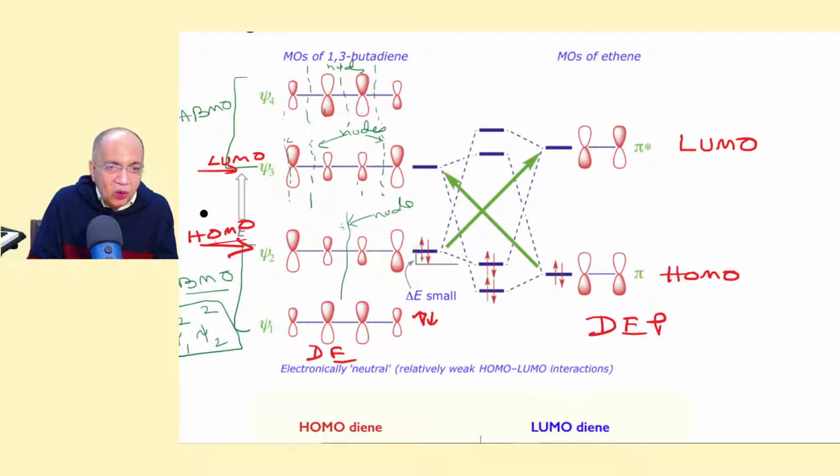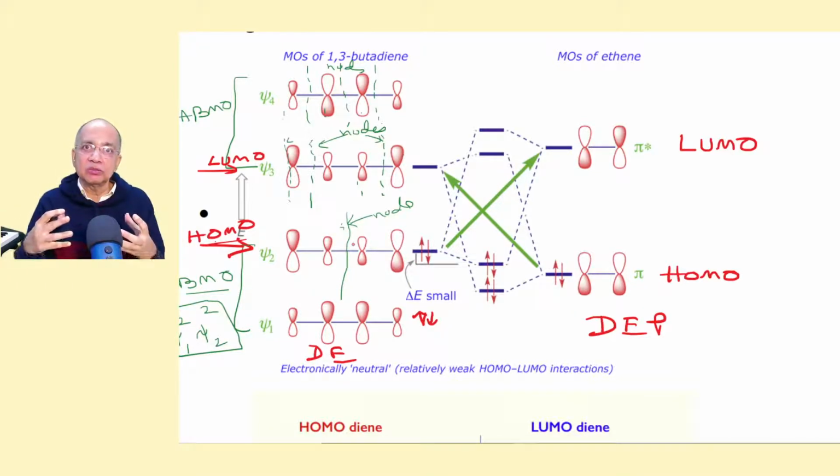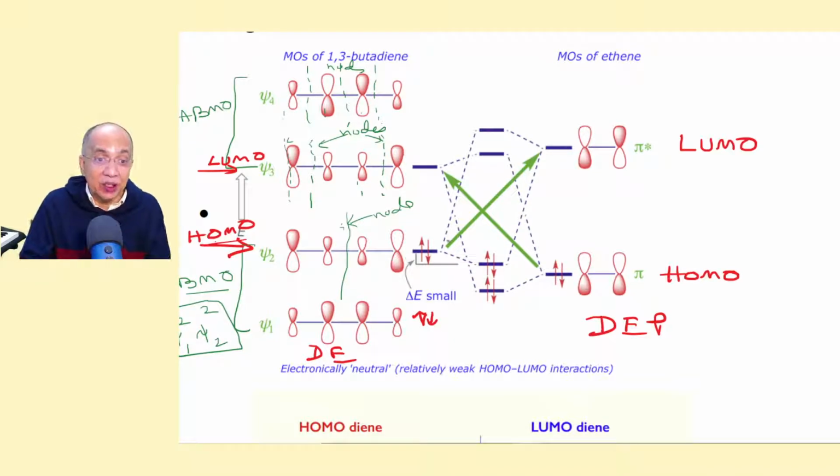So now there is a HOMO-LUMO interaction, because the HOMO carrying the electron pair will interact with the vacant orbital, pi star LUMO. So the first reaction will trigger from the HOMO of the diene to the LUMO of the dienophile.